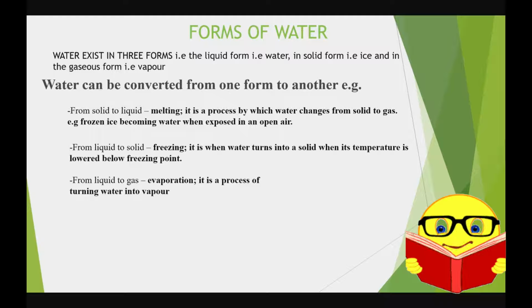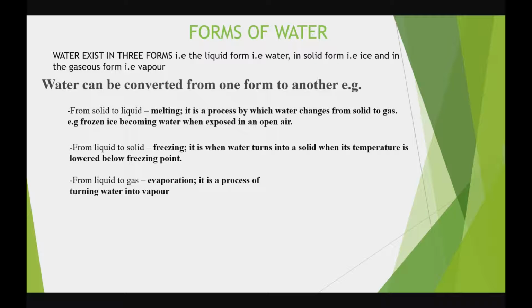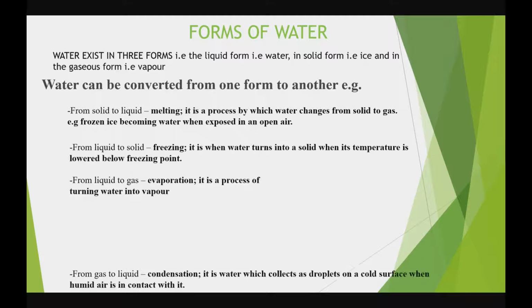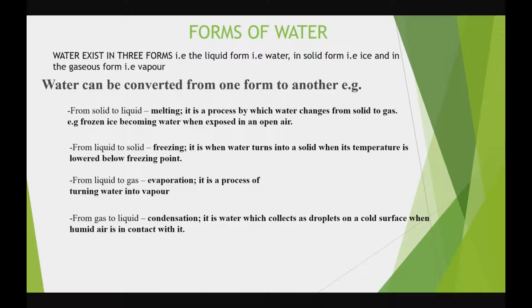point. The other, water can be converted from a liquid to a gas. And how do we call that? Evaporation. So evaporation is a process of turning water into vapor. Water can equally be converted from gas to liquid. How do we call it? Condensation. It is water which collects as droplets on a cold surface when humid air is in contact with it.